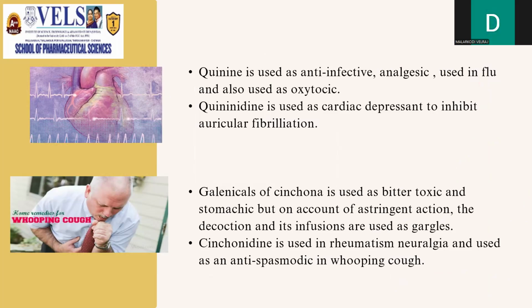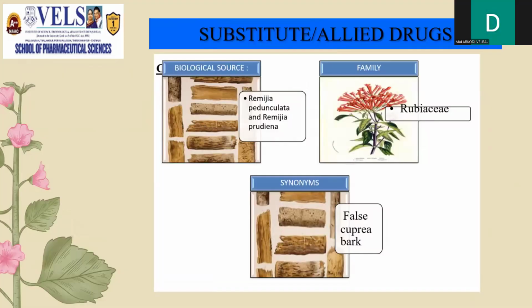Quinine is used as an anti-infective, analgesic, and also as an oxytocic. Quinidine is used as a cardiac depressant to inhibit auricular fibrillation. Galenicals of cinchona are also used as a bitter tonic and stomachic, but on account of the astringent action, the decoction and its infusions are used as gargles. Cinchonidine is used in rheumatism, neuralgia, and as an antispasmodic in whooping cough.